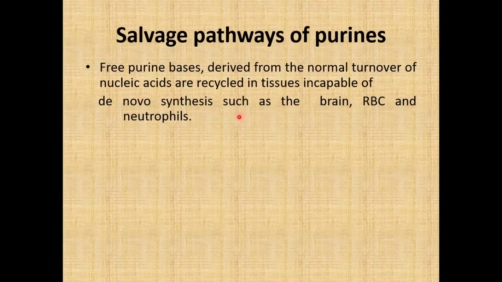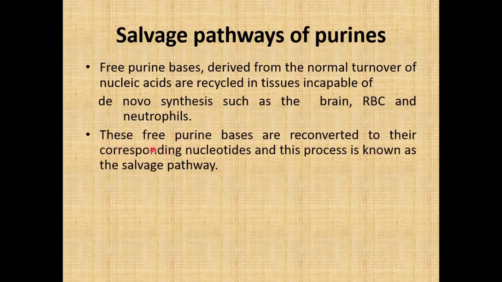Otherwise, in other tissues, the major pathway for the synthesis of purines is de novo synthesis. But as brain, RBCs and neutrophils cannot synthesize by de novo synthesis, purines are synthesized by the salvage pathway.